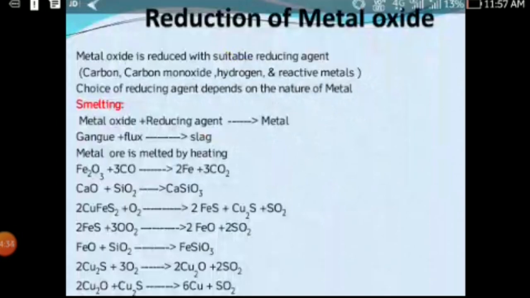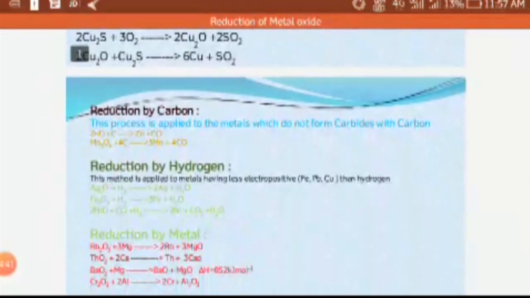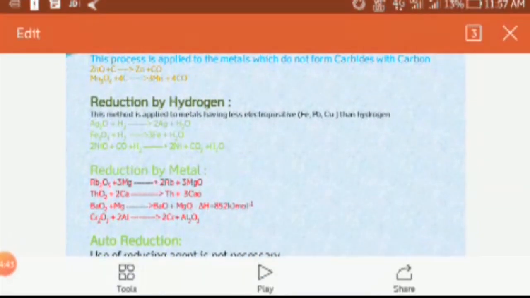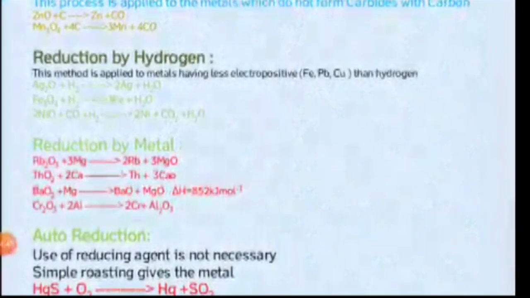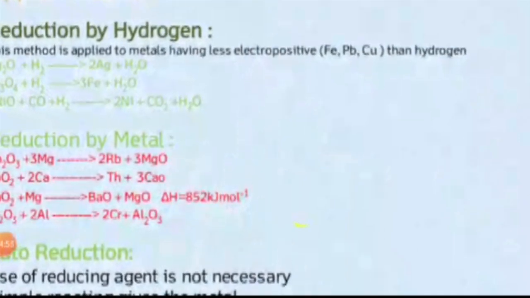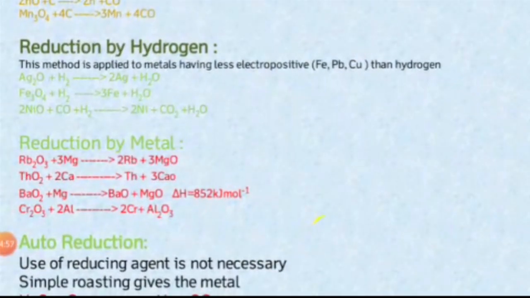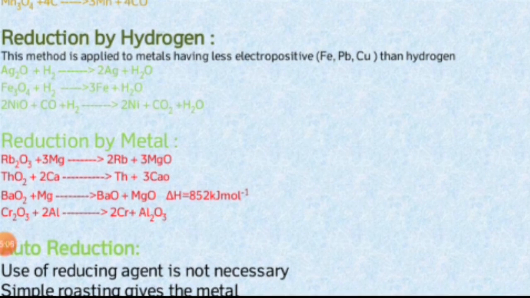So rubidium oxide, Rb2O3, is converted to Rb, and magnesium forms magnesium oxide, 3MgO. Then thorium oxide, ThO2, is treated with calcium, Ca, at a temperature of 1250 Kelvin, and it forms thorium, Th, and 2CaO.